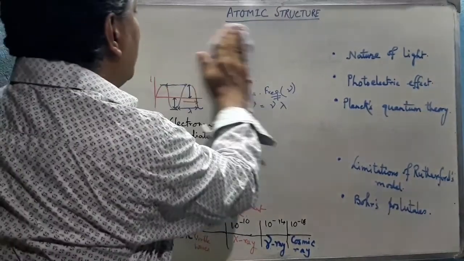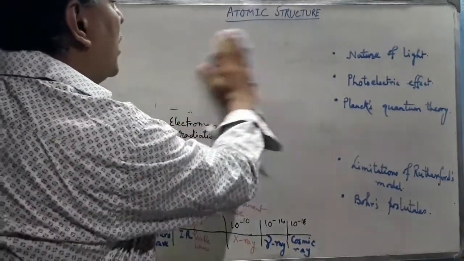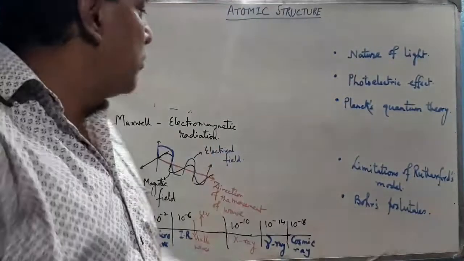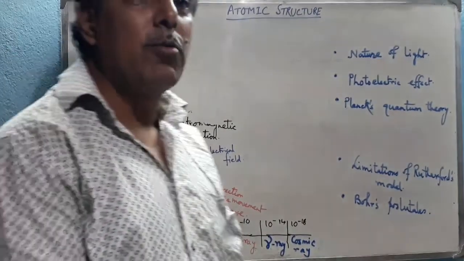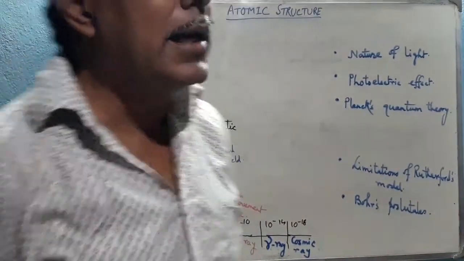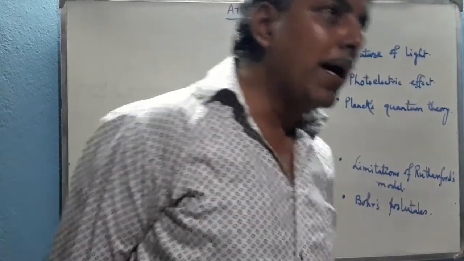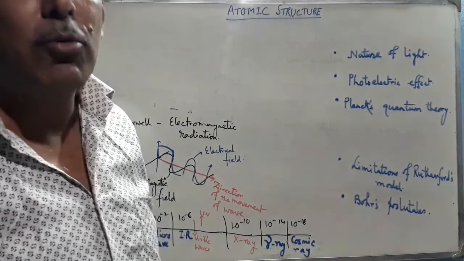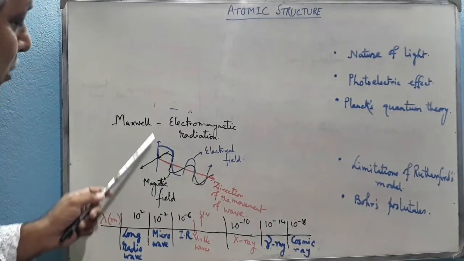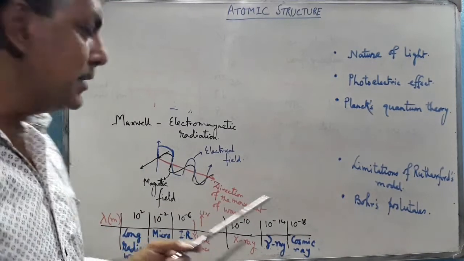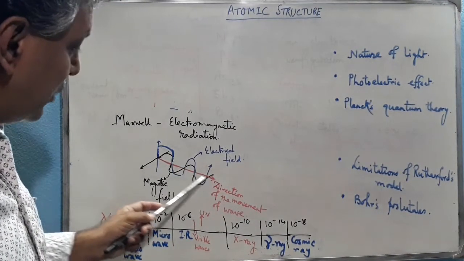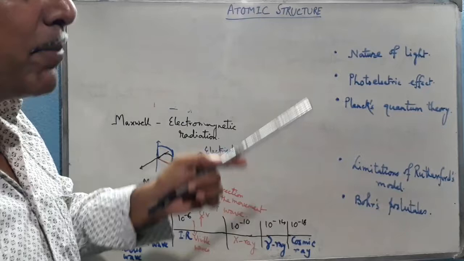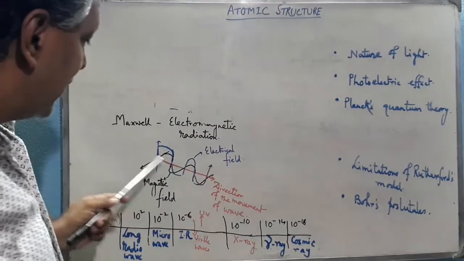But then came Maxwell to refine this concept. James Clerk Maxwell proposed that whenever radiant energy propagates through a medium or in space, whatever it may be, it is nothing but electromagnetic radiation. This is the structure of the electromagnetic radiation. We have drawn in red color a line which shows the direction of movement of the wave. That means the light wave propagates through space in this direction.